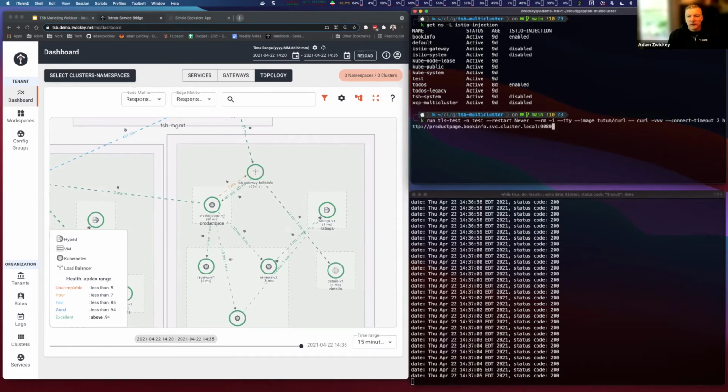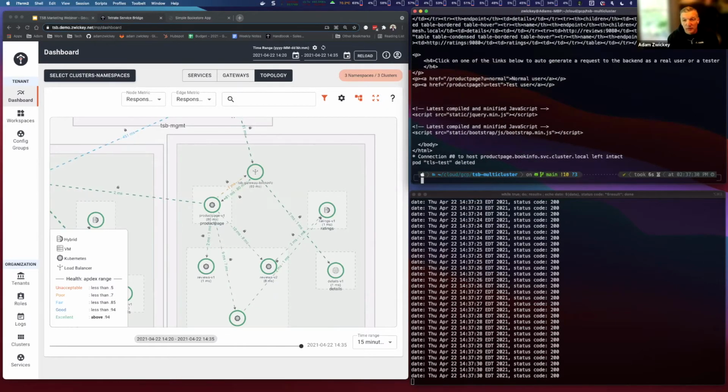So if I run this little helper pod in my namespace test, it's simply going to create a curl container and try to connect to my product page. It's going to hit the product page just over typical Kubernetes service routing, which will still go through our sidecar, and this will work for me. I'm going to expect to get some HTML markup back as soon as my pod comes up. I'm able to connect to my service. Now that could be a problem.